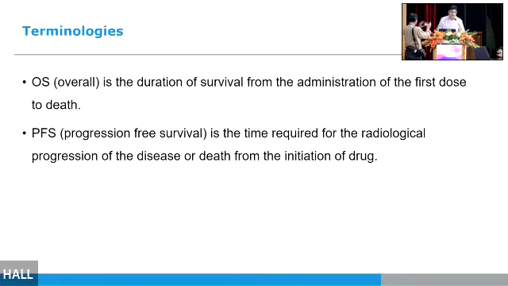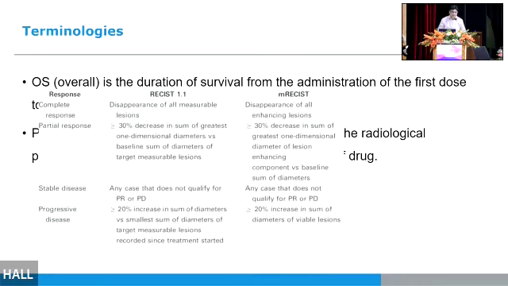The terminologies I will be discussing over here: overall survival is the duration of survival from the administration of the first dose to death. Progression-free survival is the time to radiological progression of the disease or death from the initiation of the drug. The response is assessed based on RECIST and mRECIST, that is, Response Evaluation Criteria in Solid Tumors and the modified RECIST criteria.